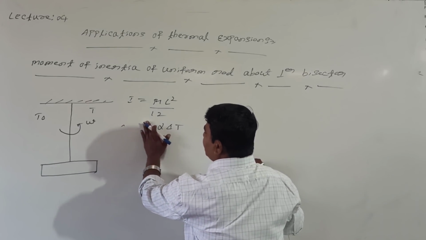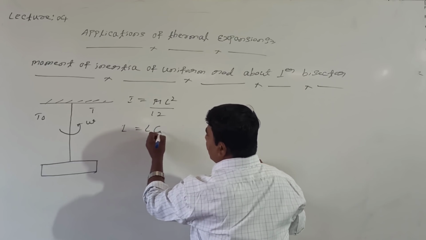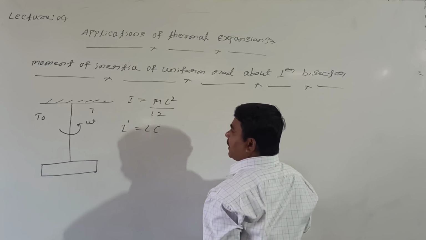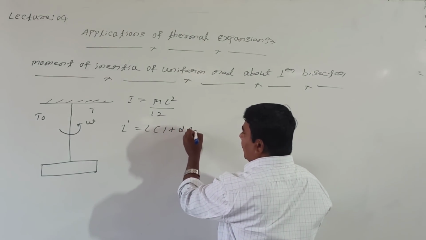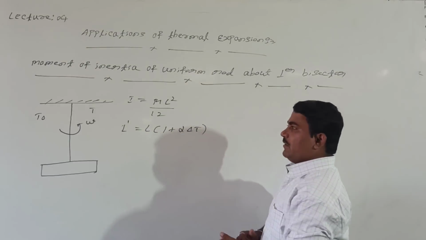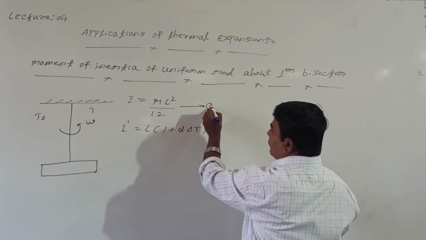I need the final length. Final length L dash equals L into bracket 1 plus alpha delta T. Shall I call this equation number 1?